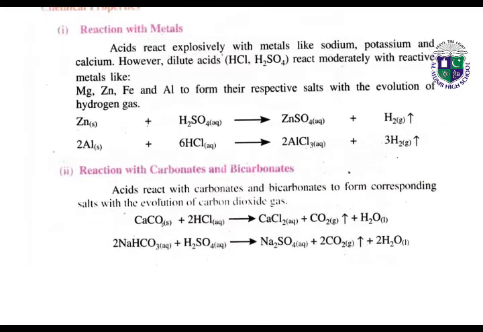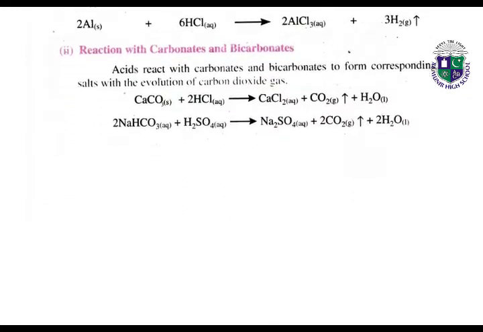Next we have the reaction with carbonates and bicarbonates. What are the carbonates? CaCO3 is the calcium carbonate, in which we have CO3. These are the carbonates, and in which we have the HCO3. These are the bicarbonates. And acids react with carbonates and bicarbonates to form salt and the evolution of carbon dioxide gas and water. So whenever acids react with carbonates and bicarbonates, they form salt, carbon dioxide gas and water.